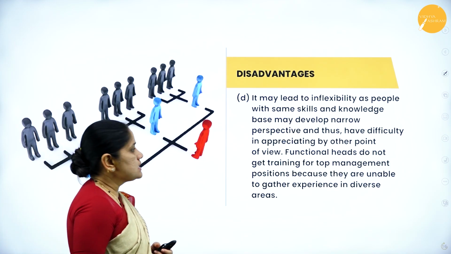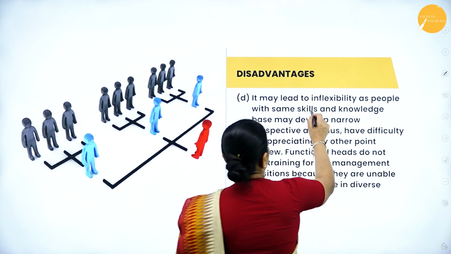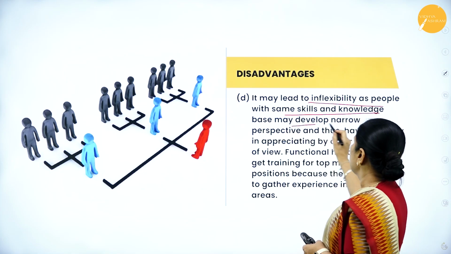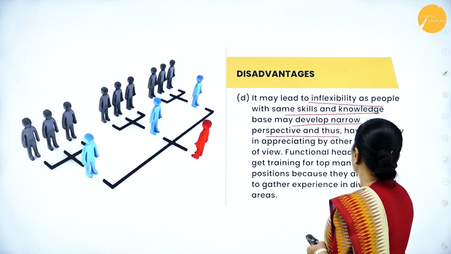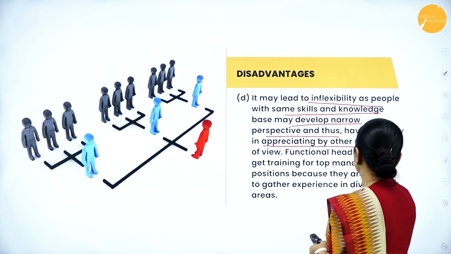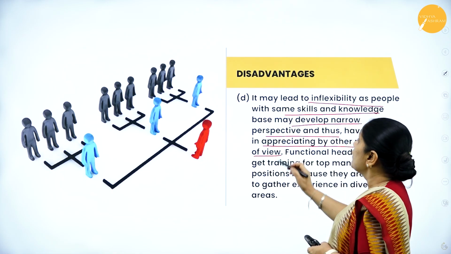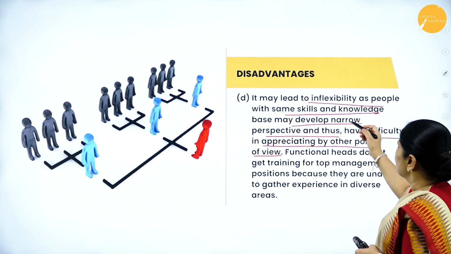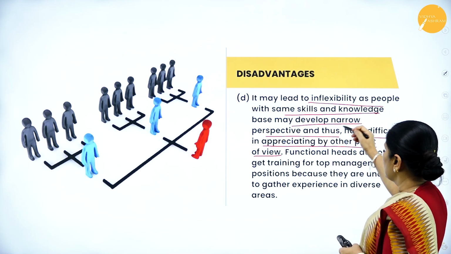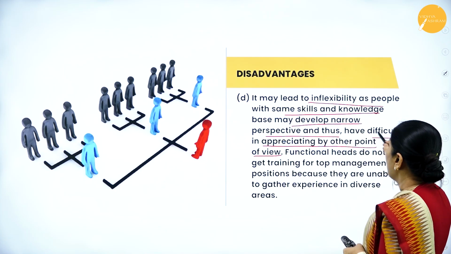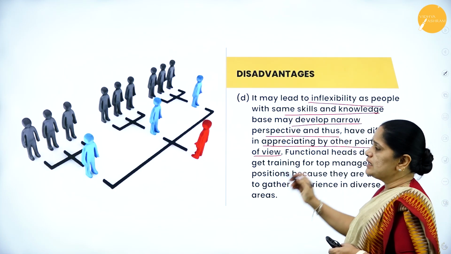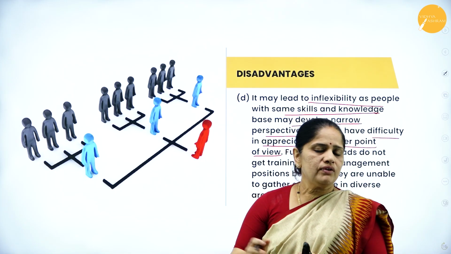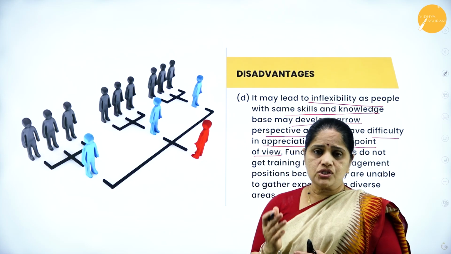Then the next disadvantage is it may lead to inflexibility, as people with the same skills and knowledge base may develop a narrow perspective and thus have difficulty in appreciating other points of view. Now we have the department of sales and the department of HR.